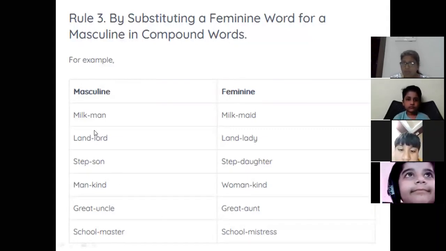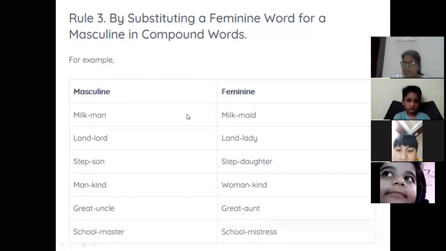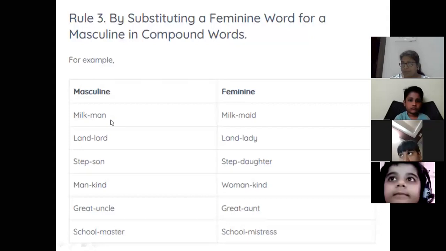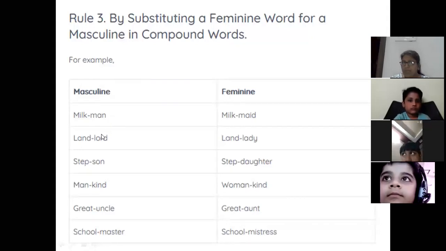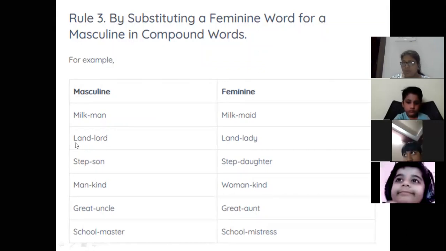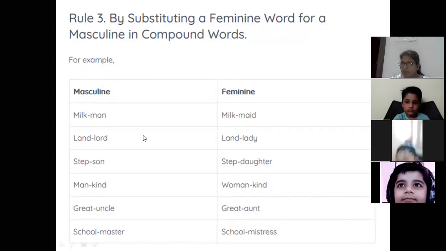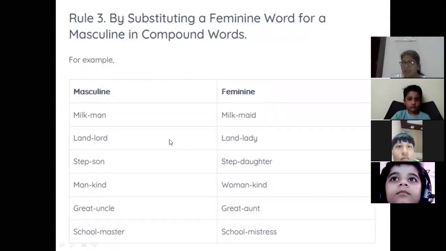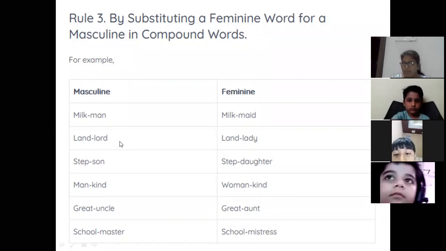Milk and man are two different words, but when I add them and make a single word, it gives a different meaning. Same land and lord. Both have different meanings, but when I make it a compound noun, it becomes a single word with again a different meaning.